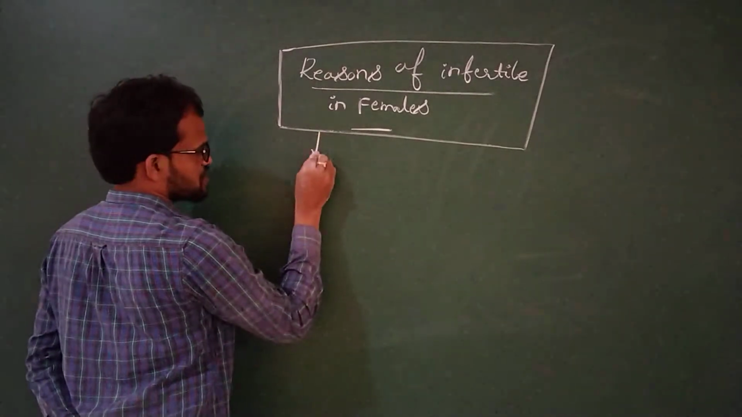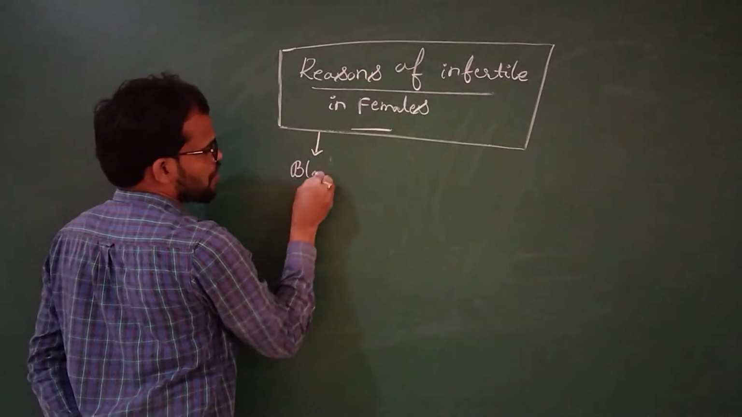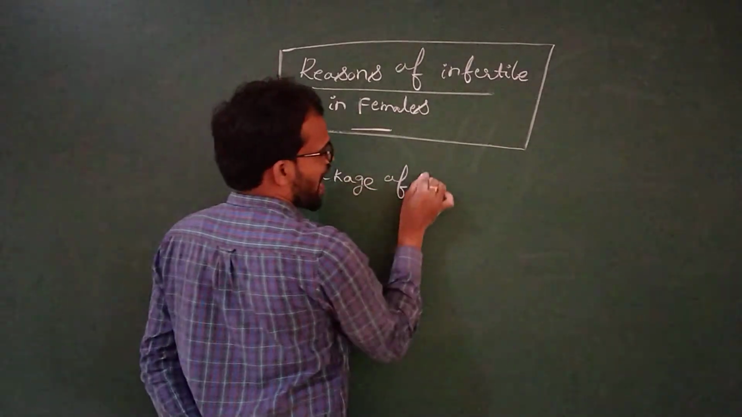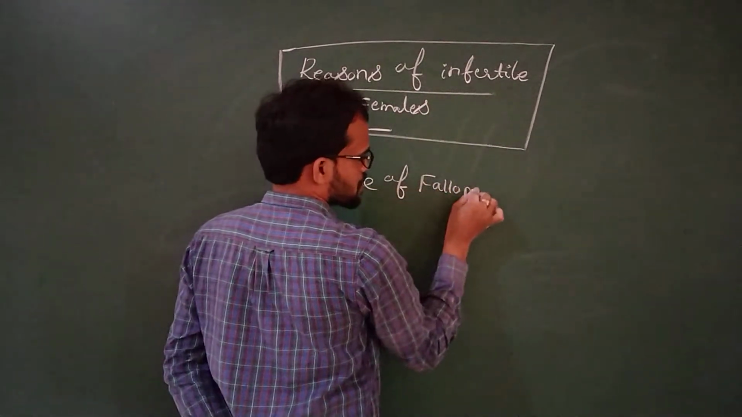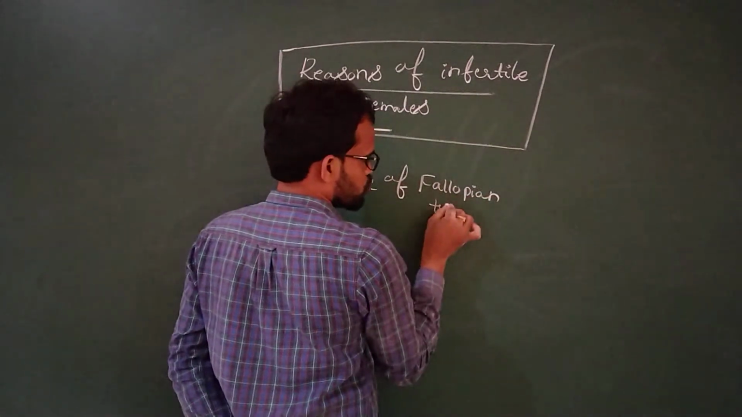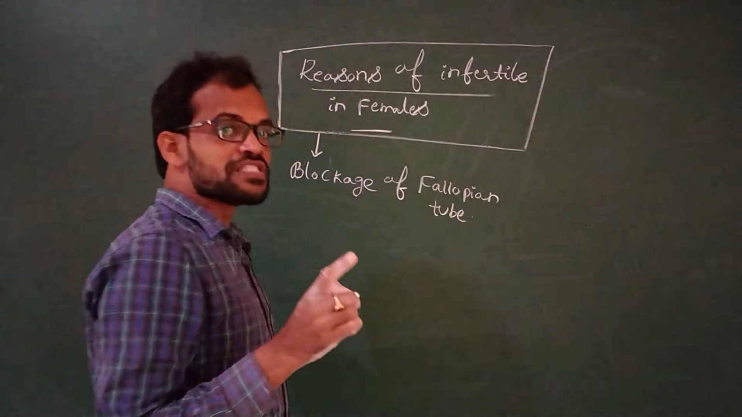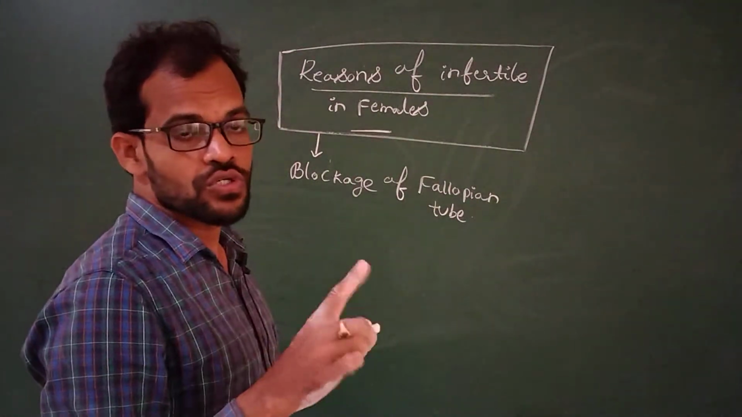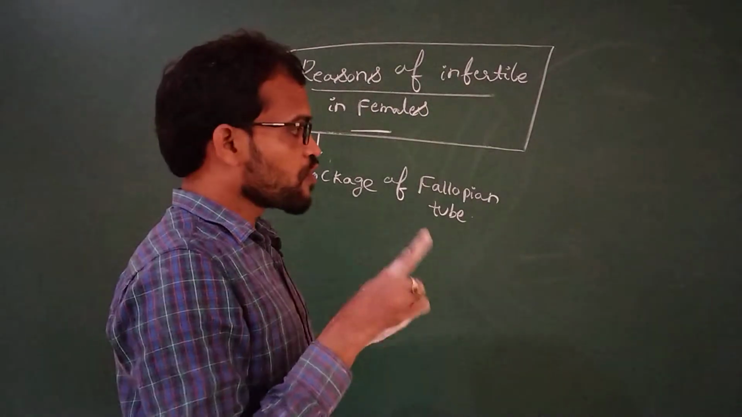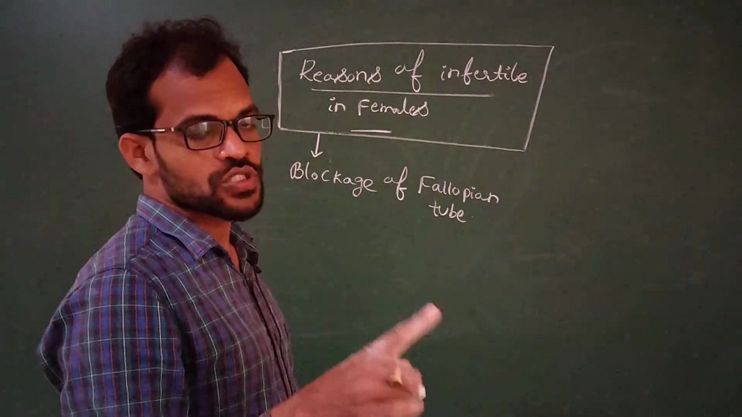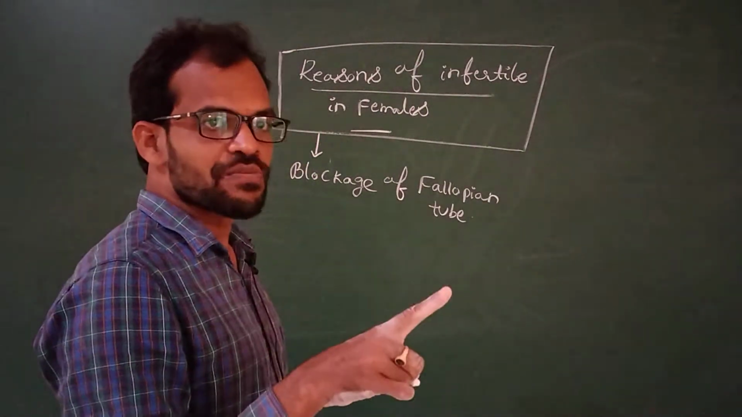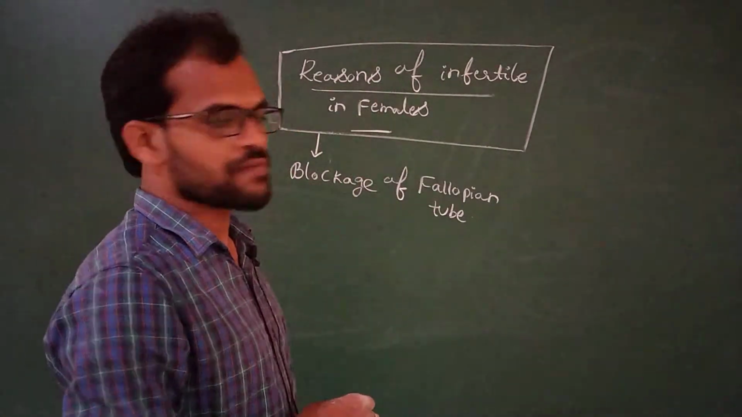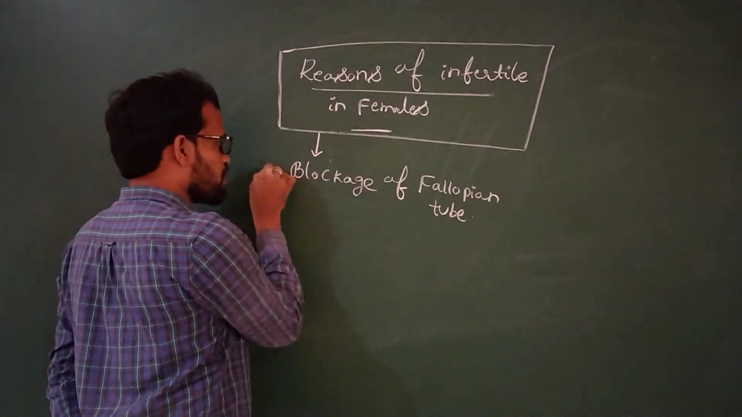The first reason is blockage of the fallopian tube. Whenever the fallopian tube is blocked, the egg cells are not transported. Whenever the egg cells are not transported, there is no fusion of sperm cell and egg cell. No fusion means no zygote. No zygote means no fertilization. No fertilization means no pregnancy. The female leads to an infertile couple. That is the first problem of the female.